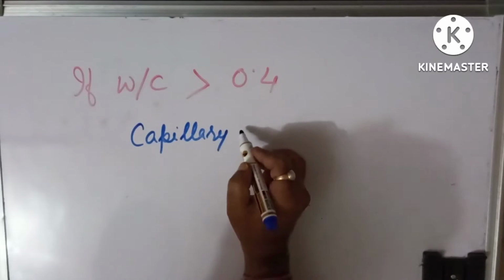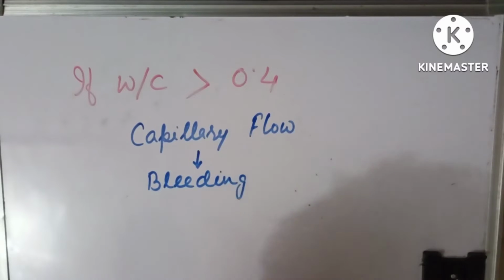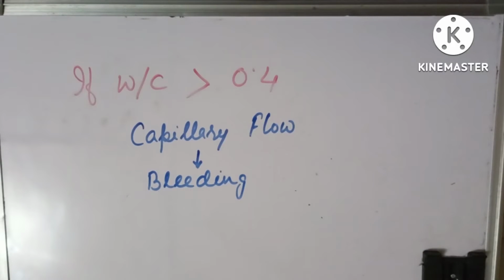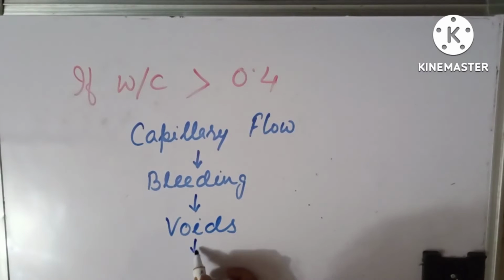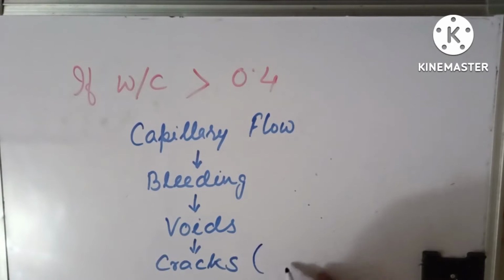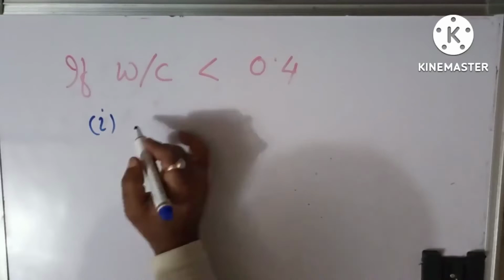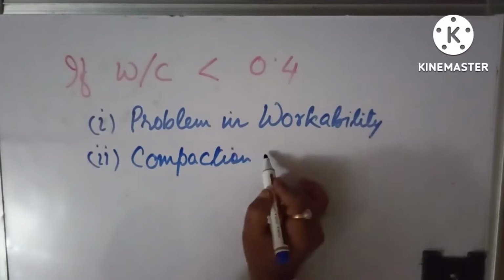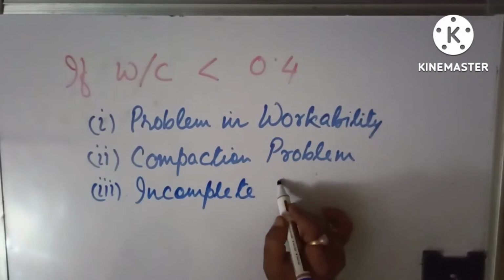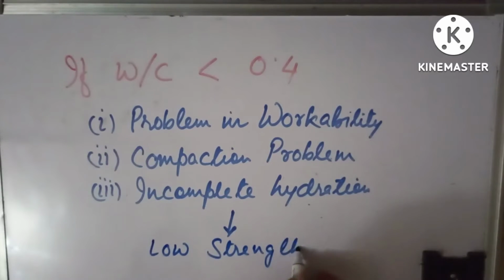Thus, in summary, we can say that if the water cement ratio is greater than 0.4, then there will be an excess of water, and hence there will be a capillary rise of excess water which causes bleeding of concrete, and because of that voids remain inside the concrete mix, which results in the development of cracks in the early stage of hardening of that concrete structure. And if the water cement ratio is less than 0.4, then there will be a problem in workability, a problem in compacting the concrete, and there will be incomplete hydration. And because of all this, there will be low strength development in the concrete.